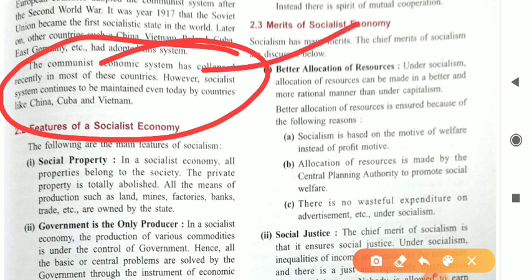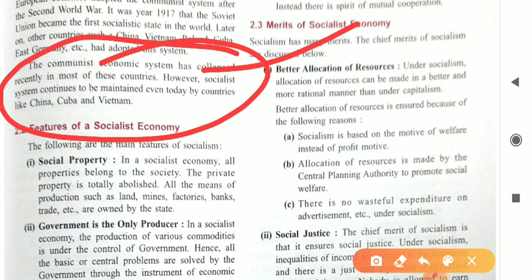Okay, in these countries the communist economic system has collapsed, but the socialist economic system is going on. What is the bad impact of this particular system? In the socialist system, all the powers and all the resources were owned by the government. If the person heading the government is brutal or not good, he may misuse his power, so there is a chance of misuse of power.